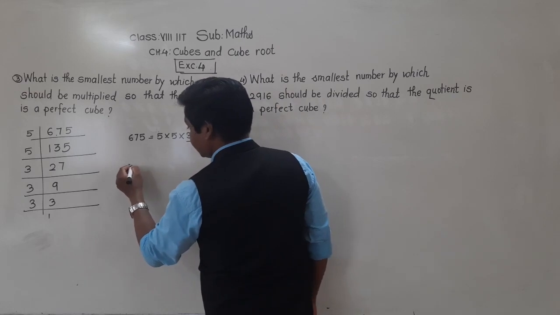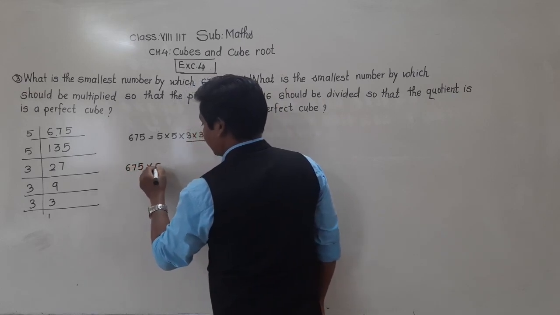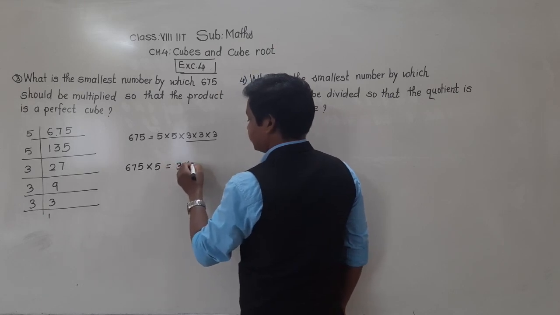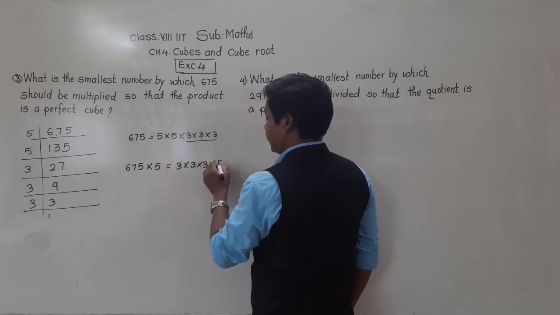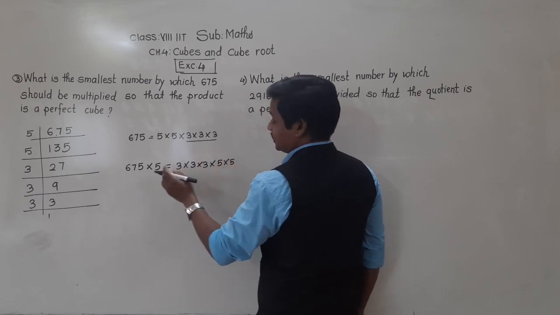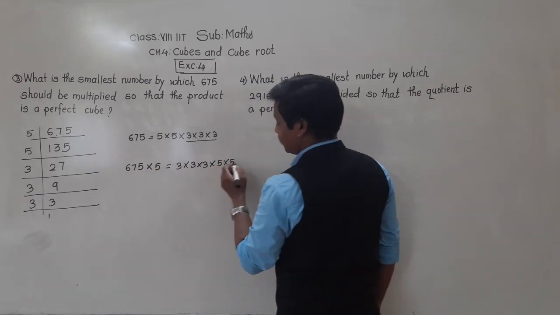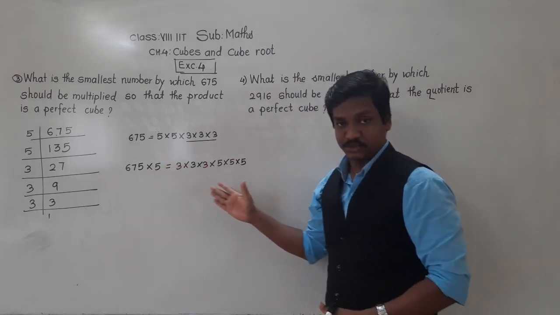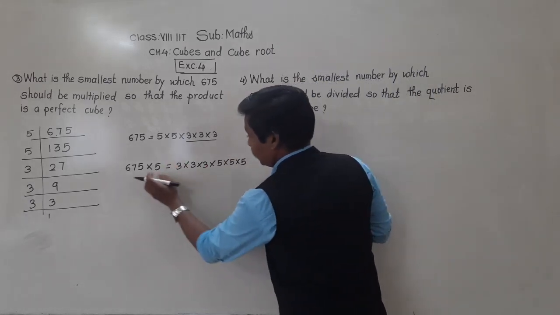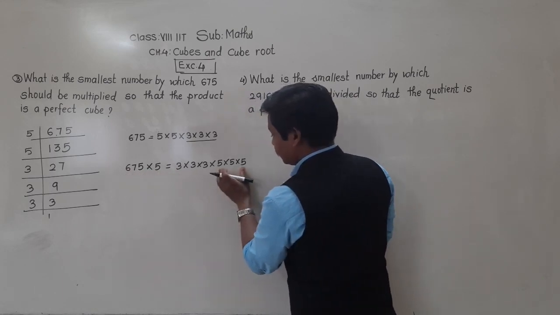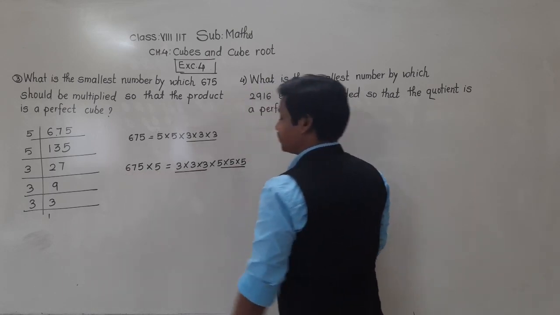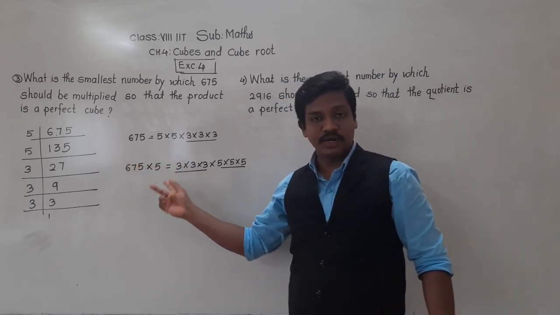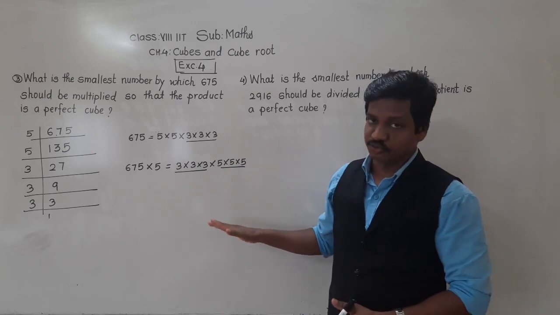So 675 into 5 is equal to this 3 I will write first, into 5. Since we have multiplied on this side by 5, we need to multiply on this side by 5 to keep it balanced. Okay, so see, now when we have multiplied 675 by 5, we have got the triplet of 5 and triplet of 3. Hence this product of 675 into 5 will be the perfect cube.